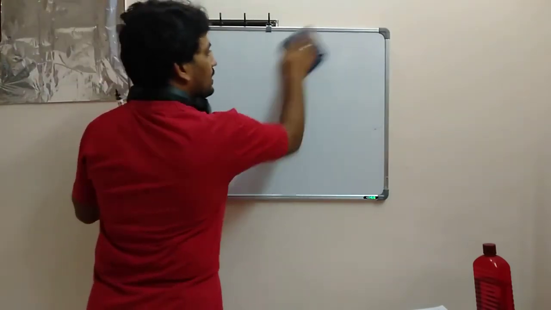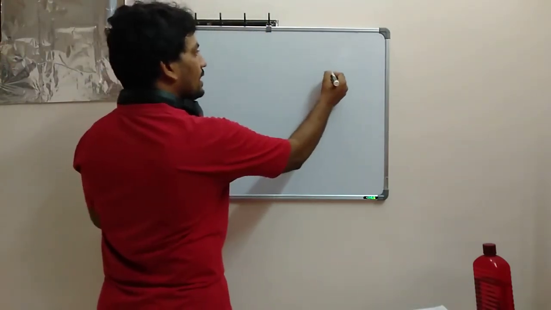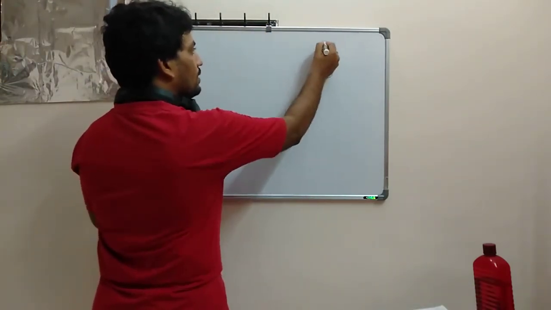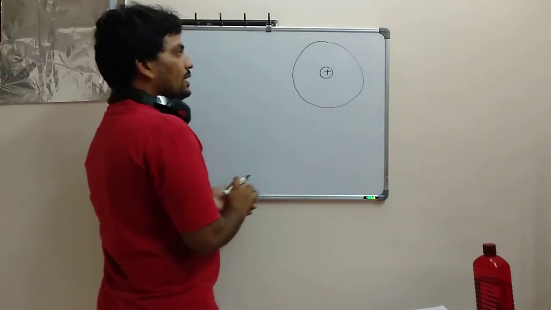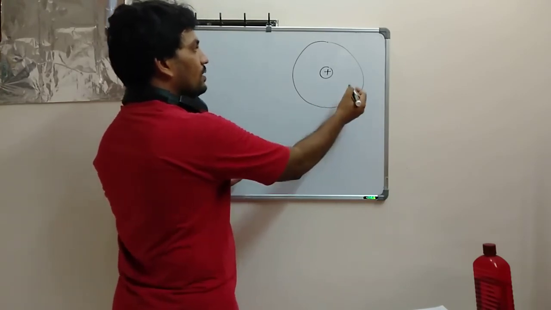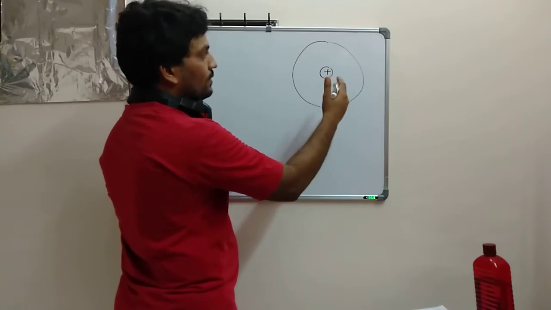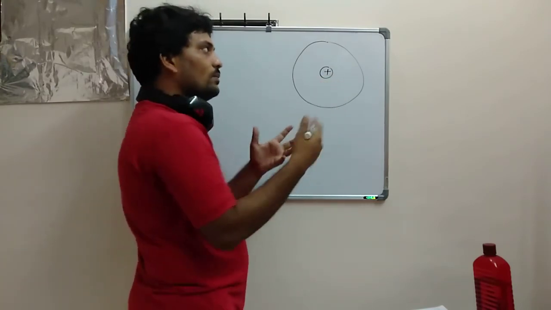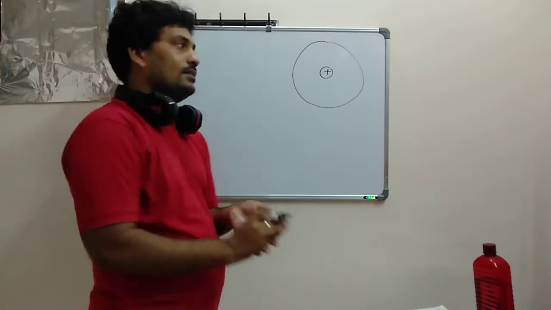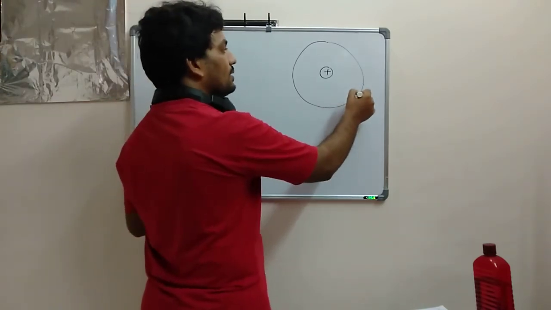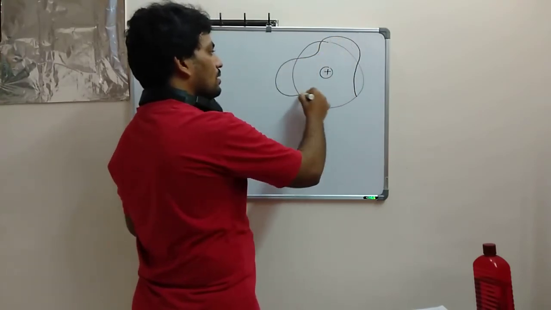Okay, let's discuss one more thing here. As I told you, whenever the electron is revolving around the nucleus, what is the basic thing missing here? Whenever this electron is revolving in this orbit, it may be moving in a particle-wave manner. Let's suppose, as an example, it is moving like this.